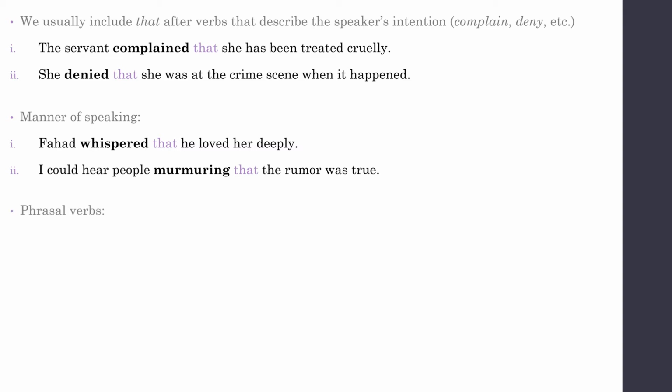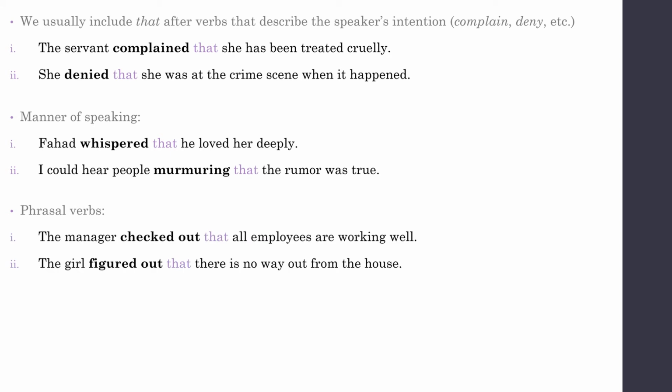So the third one would be phrasal verbs. The manager checked out that all employees are working well. The girl figured out that there is no way out from the house. So you see, the phrasal verbs here are checked out and figured out.